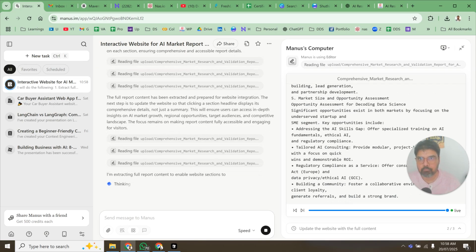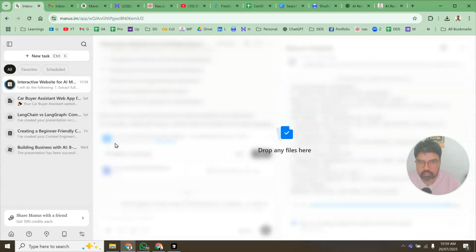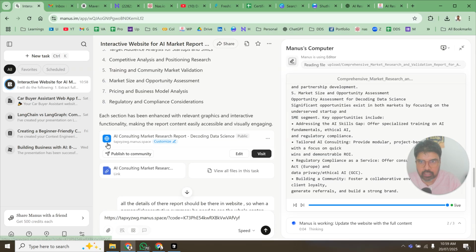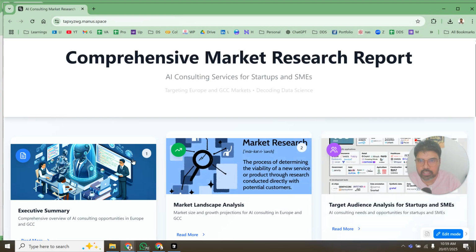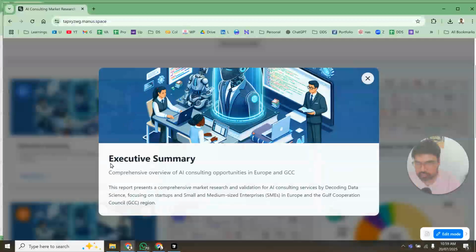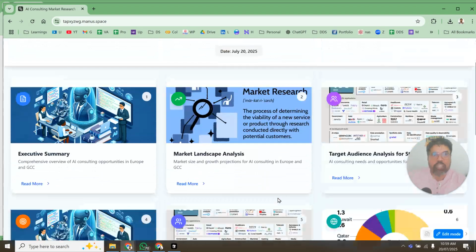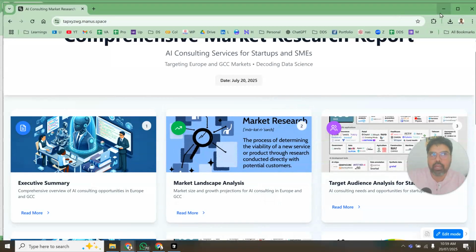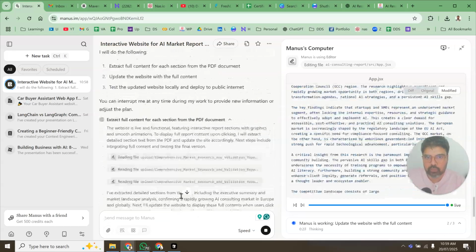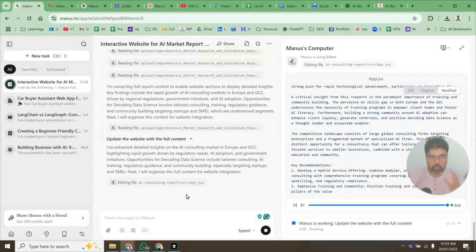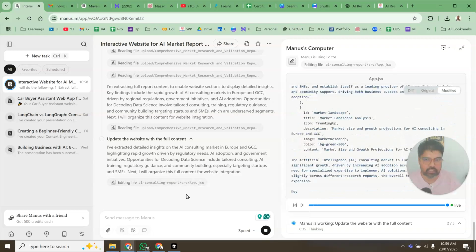Like what I will be requesting is this particular thing. Let me just open this, open in new window. This particular website can be something nice to give an idea, and people can put their email ID and get it. So this is like a teaser for your particular thing. I think I will try to ask it to create a new name. This is the complete detailed report, and that is just a snapshot, and you can get people's email ID if they are interested to go through the report in detail.